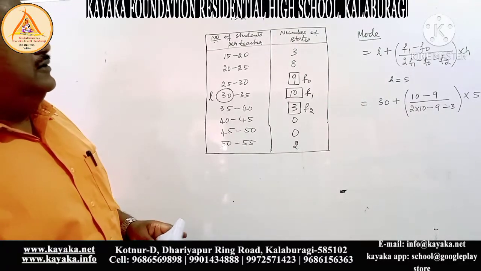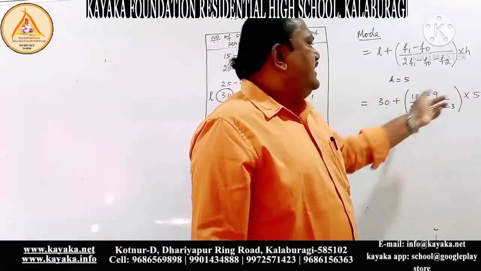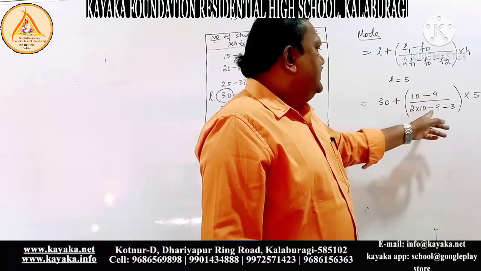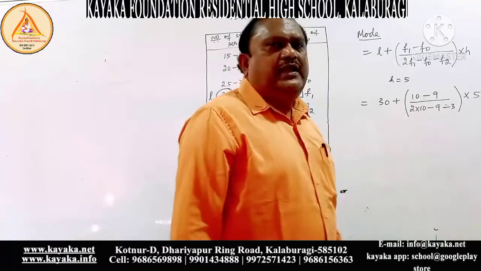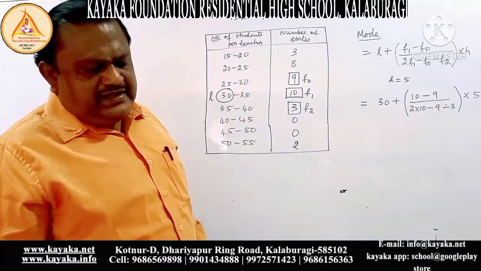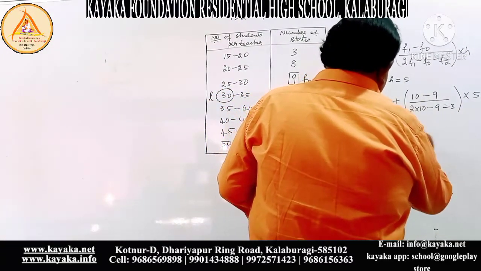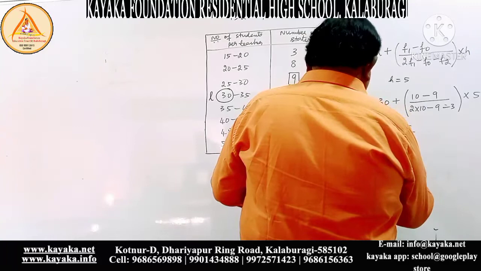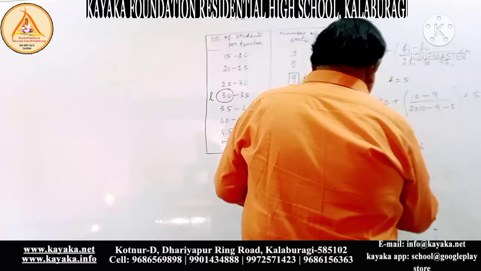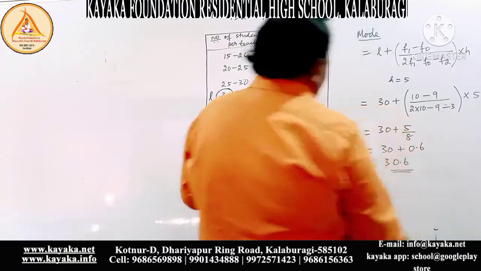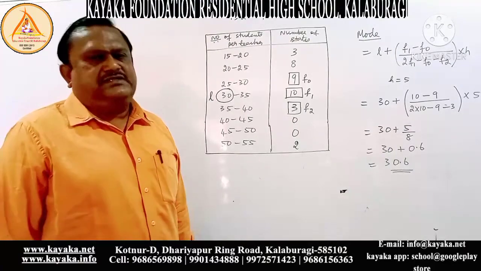Now 10 minus 9 is 1, and 1 into 5 is 5. In the denominator, 20 minus 9 minus 3, which is 12, gives 8. So we get 5 by 8, that is 30 plus 5 by 8, which is 30 plus 0.6, equal to 30.6. That is the mode. Therefore, the answer is 30.6.